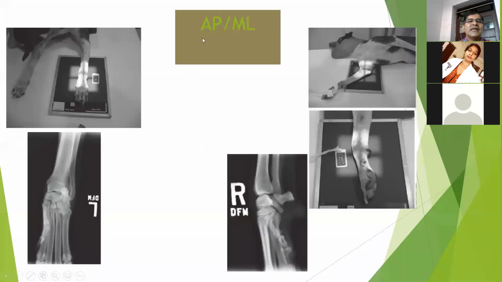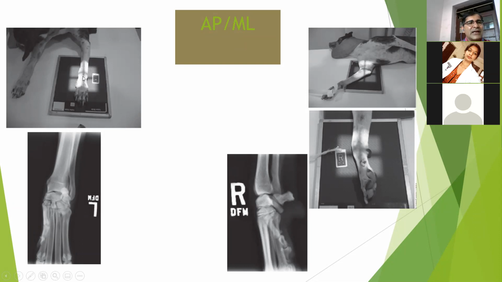So now you see anteroposterior and mediolateral view. If you want to take the X-ray of this radius ulna in an anteroposterior view, then X-ray will fall from the anterior side and exit from the posterior side, and finally fall on the radiographic plate.